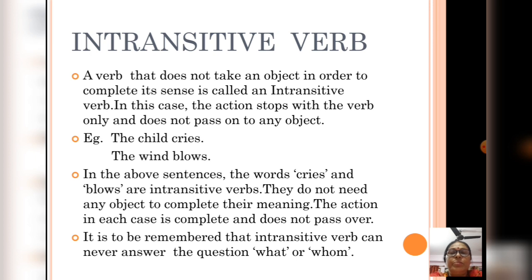The wind blows. Now see, in the above sentences, the words cries and blows are intransitive verbs because they do not need any object to complete their meaning. The action in each case is complete and does not pass over to any object. It is also to be remembered that an intransitive verb can never answer the question what or whom.